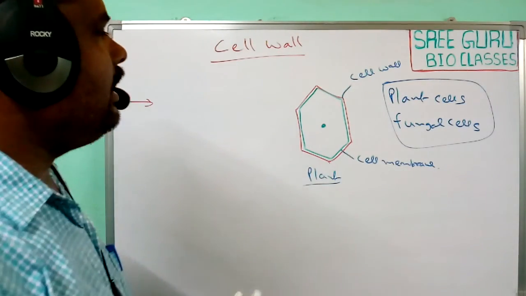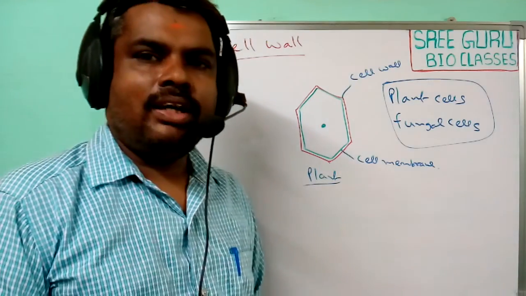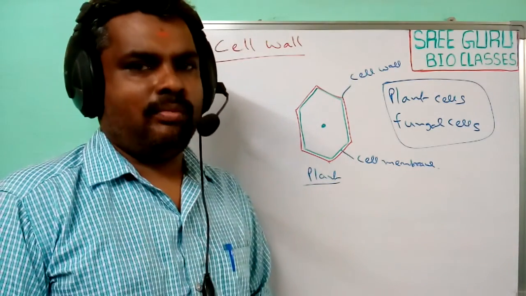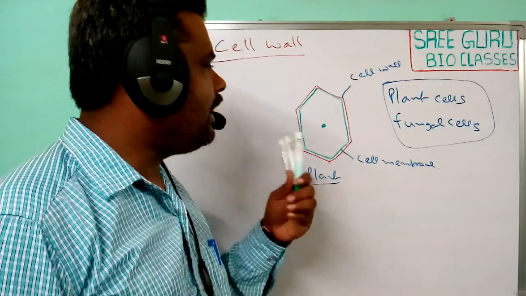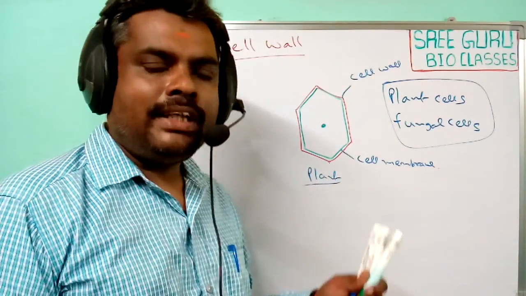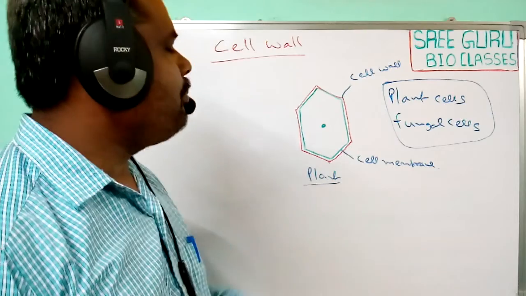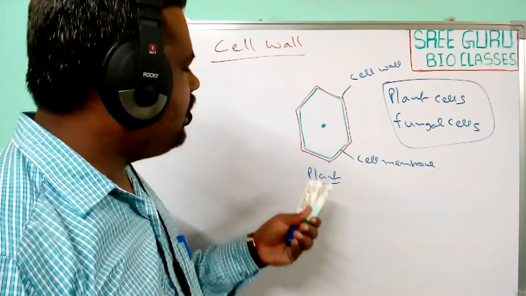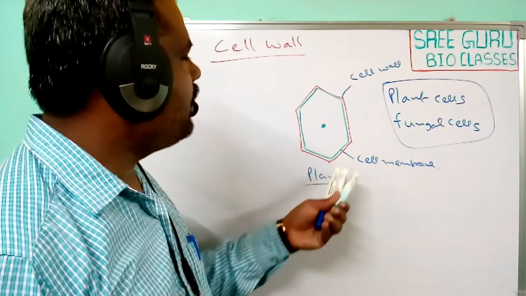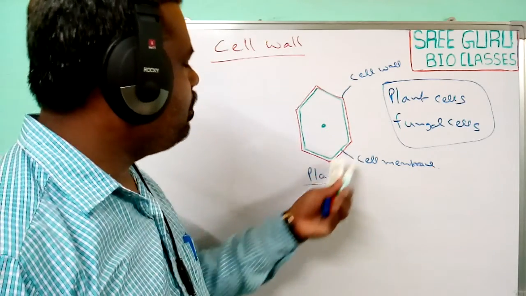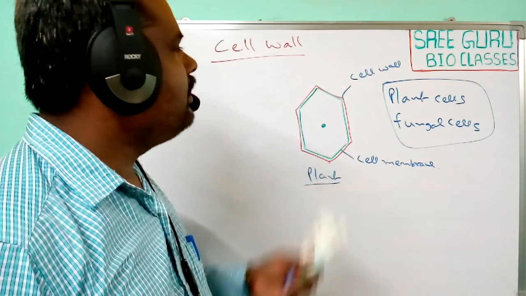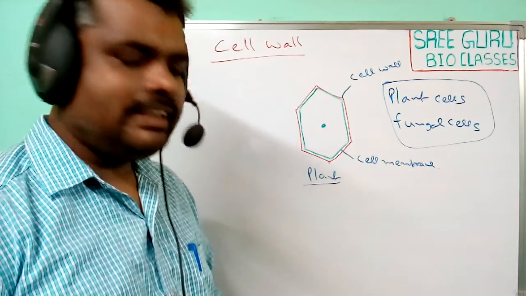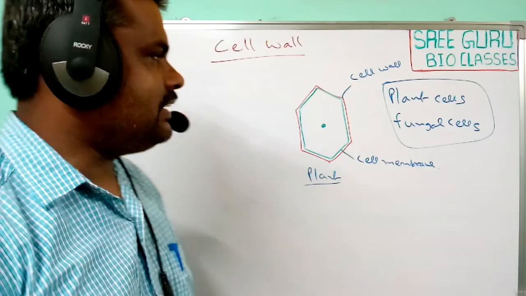This is one of the major differences between plant cells and animal cells. The cell membrane is the outer boundary of animal cells, but in plant cells, in addition to the cell membrane, another layer surrounds the plasma membrane, known as the cell wall.